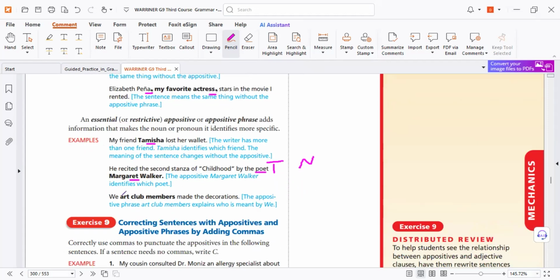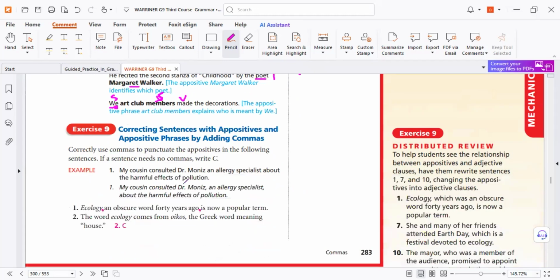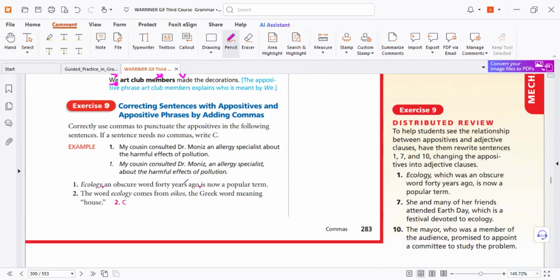Here again, we, an appositive phrase: we who are art club members made. So we, subject, members, subject again, and then verb. So no problem. So when I read in English, subject, comma, you need a second comma. Why? Because this information is not important, non-essential. So very important. That's why.